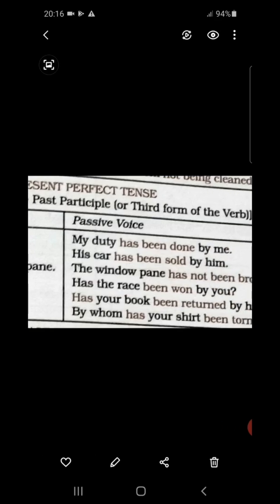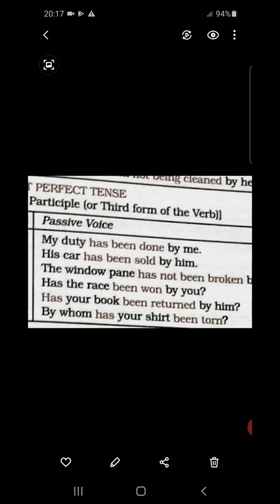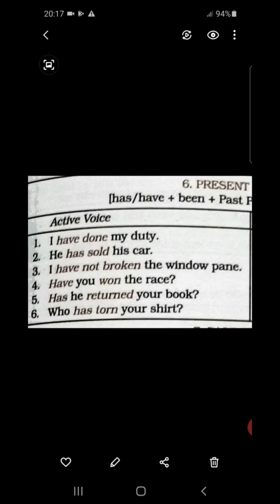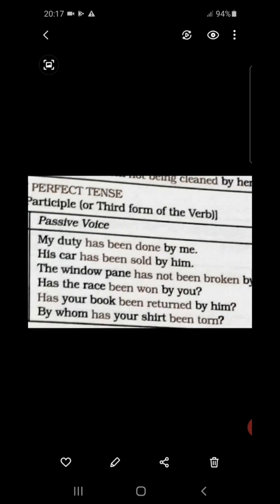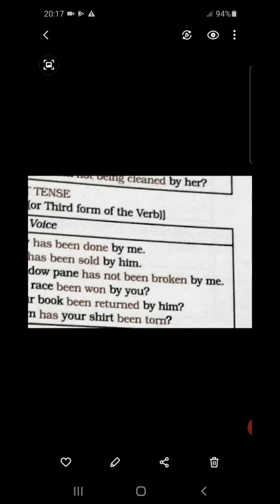Then not been, according to the rule, then third form of the verb, broken. Broke is the second form, first form is break. So break, broke, broken, by me.